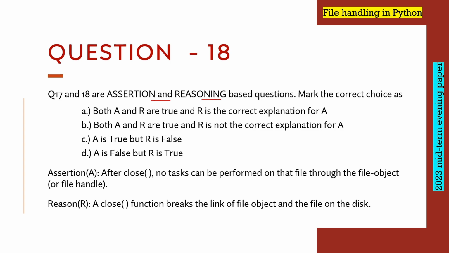If assertion is true, then we will see कि reasoning आपकी true है या false है. अगर दोनों ही true हैं, then we will try to figure out कि जो reasoning है, whether this is the correct explanation for assertion or not. तो अगर मैं बात करूं assertion की, assertion is कि after close function, no task can be performed on the file through the file object or file handler.